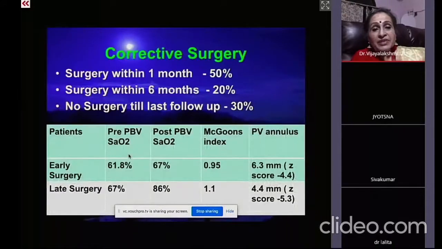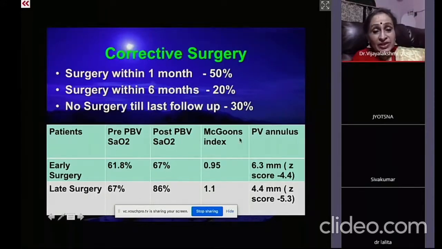So in our series, almost 50% of the children could be taken up for surgery within 1 month after balloon dilatation because saturation had improved, the convulsions had come down, and they were in a better position. And after 6 months, almost 20% were operated. And no surgery was done till the follow-up in about 30%.